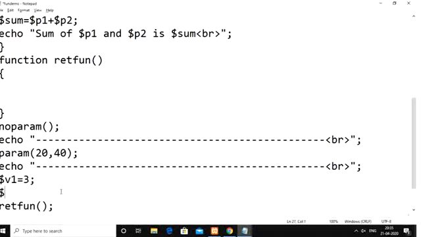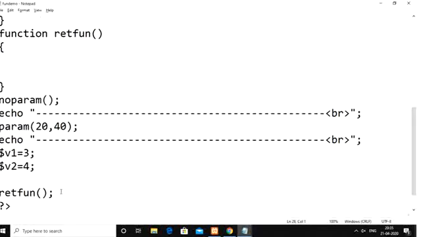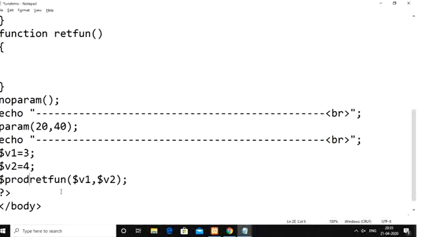So then, followed by that, I am taking one more variable called v2, whose value here is 4. Then I am calling the return function by passing the arguments $v1 as well as $v2. Whatever result we obtain should not be written or displayed from inside the return function itself. Actually, this return function has to return out of the function. That result you need to store as product.